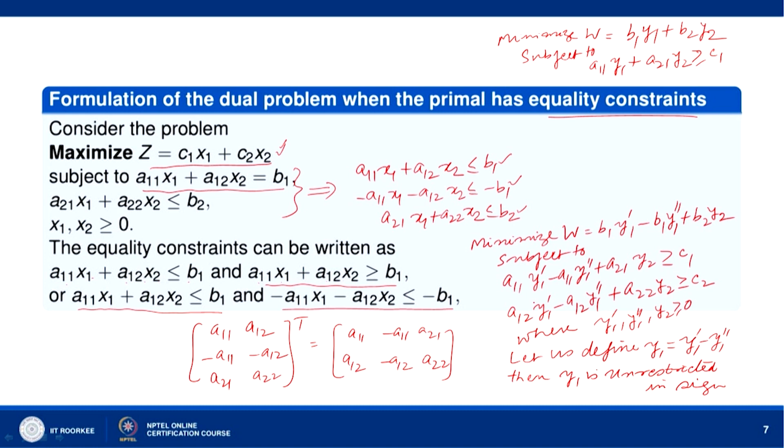And then a12 multiplied by (y1' minus y1''), that is y1. So, a12 y1 plus a22 y2 greater than or equal to c2, where y2 is greater than or equal to 0 and y1 is unrestricted in sign.